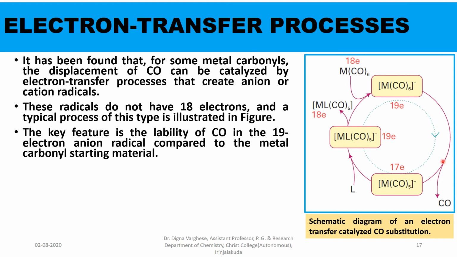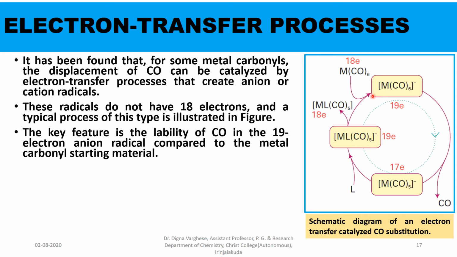By the removal of CO, it becomes a 17 electron species. By the addition of the incoming ligand, that is the ligand used for substitution here, it becomes the 19 electron species MLCO5 minus. The product is formed here by the elimination of an electron, forming an 18 electron substituted MLCO5 product.